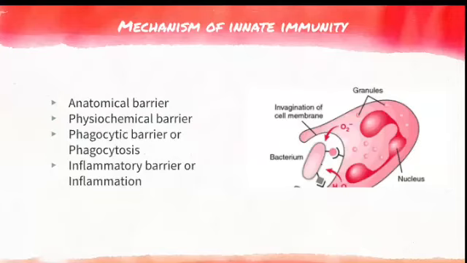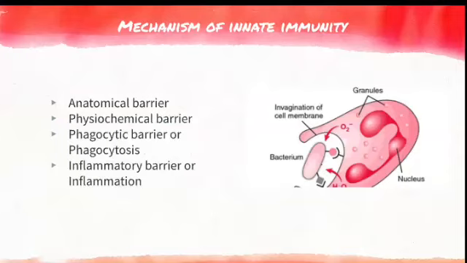The next is the inflammatory barrier or inflammation. Inflammation itself is a kind of immunity. When any microorganism enters into our body, we start to have fever, which is caused by the release of some chemical substances called prostaglandins.